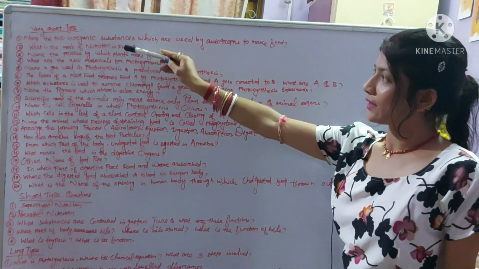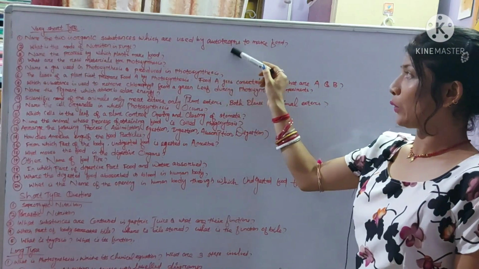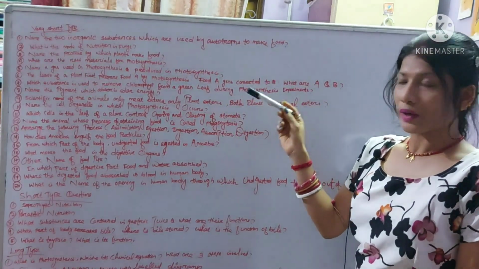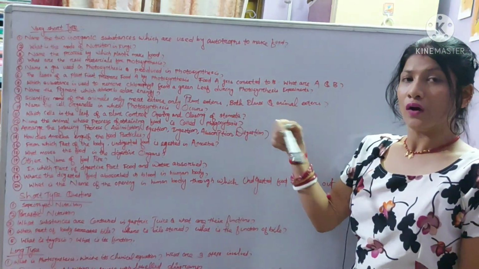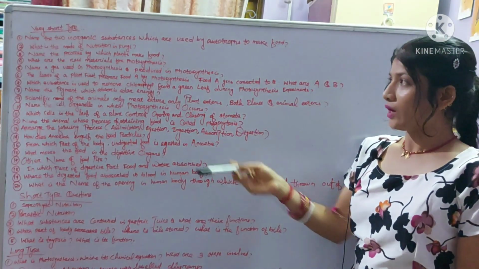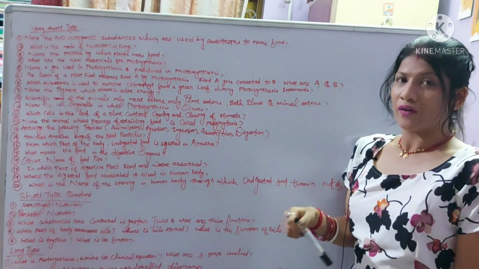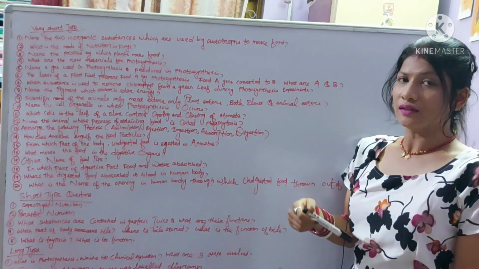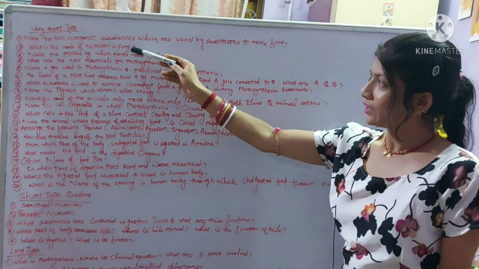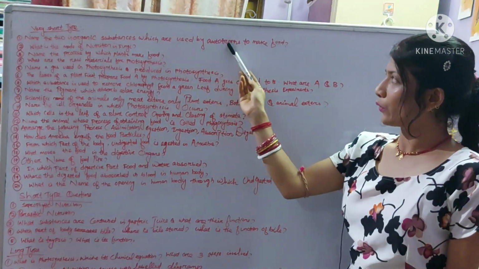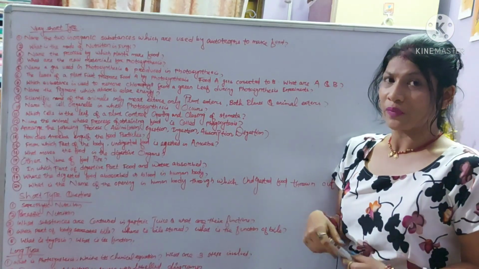Our first question is, name the two inorganic substances which are used by the autotrophs to make food. Autotrophs means the organisms who can make their own food. The two inorganic substances are carbon dioxide from the atmosphere and water from the soil. So the two inorganic substances used by the autotrophs to make food are carbon dioxide and water.